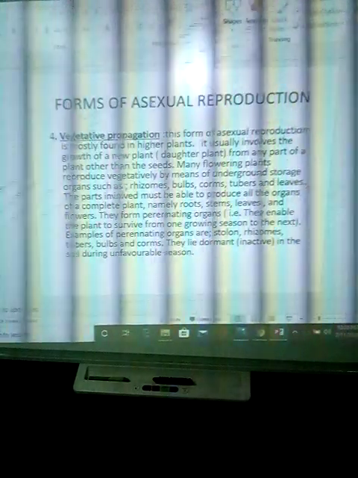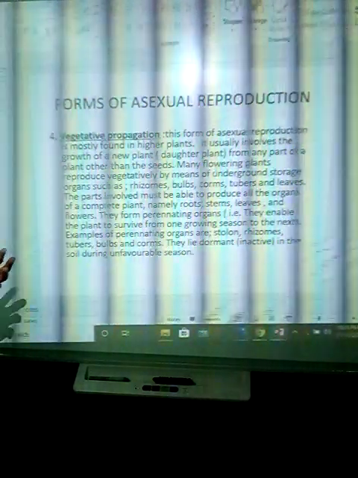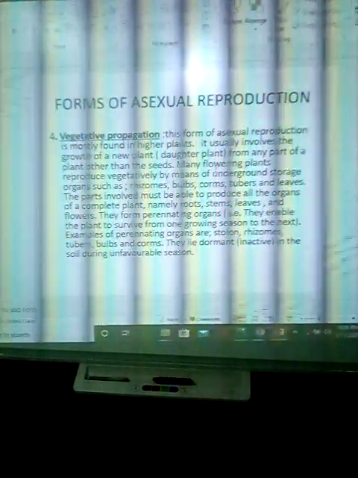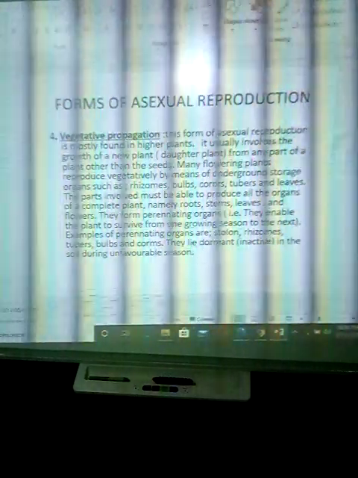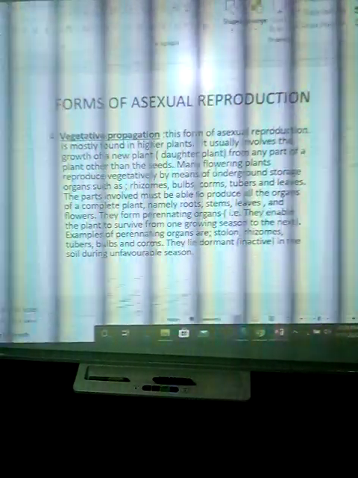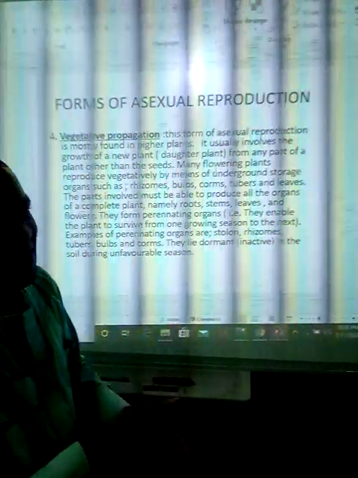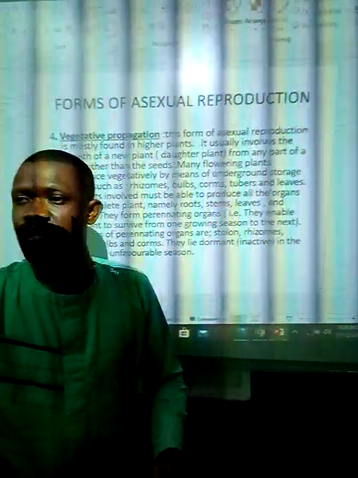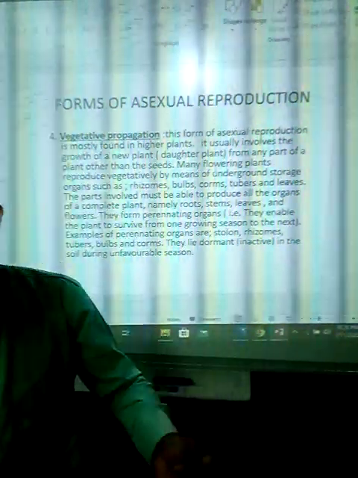Okay, now for vegetative propagation. What do we mean by vegetative propagation? This form of asexual reproduction is mostly found in higher plants. It usually involves the growth of new daughter plants from any part of the plant other than the seeds. The vegetative parts of the plant are the stem, the root, and the leaves.